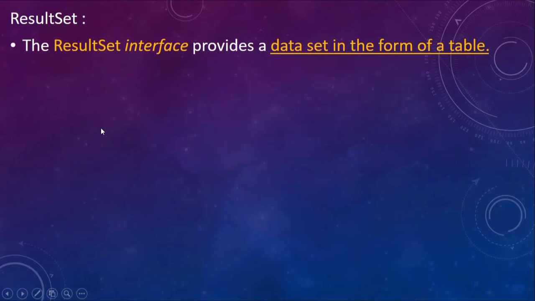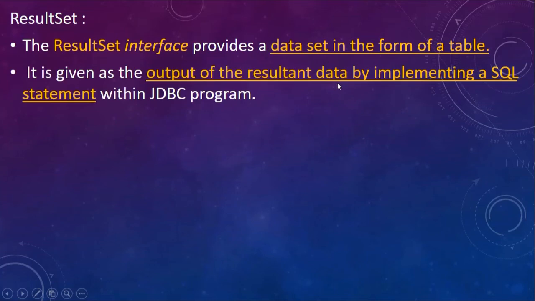Now the ResultSet interface provides a data set in the form of a table. It is given as output of the resultant data by implementing a SQL query or SQL statement within a JDBC program. If I say select star from EMP where name equals John, it will retrieve only that data set wherein the name happens to be John. It will return the entire tuple. After returning, where is it going to store? It is going to store this returned tuple value into the object of the ResultSet interface.